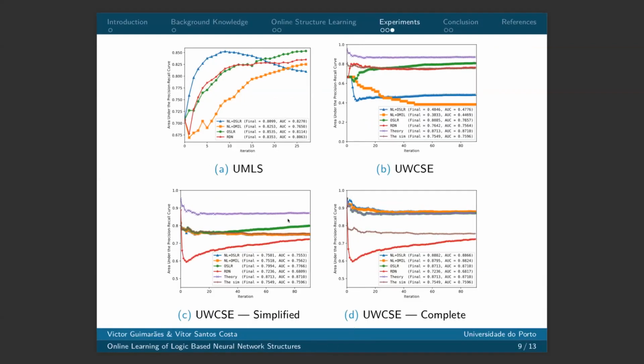Finally, in the remaining datasets, we show that both of our algorithms are doing well on the UMLS dataset, but cannot perform very well on the UWCSE dataset. Although when we started from some initial theory, we can have results similar to the theory.